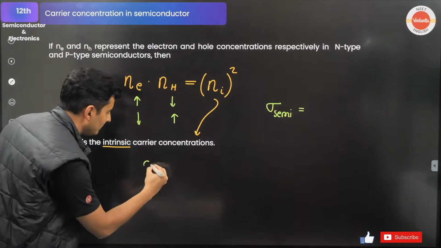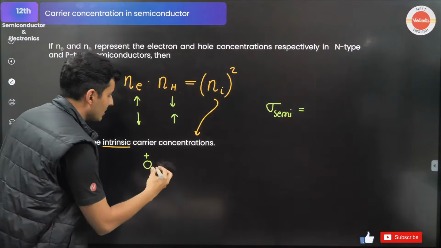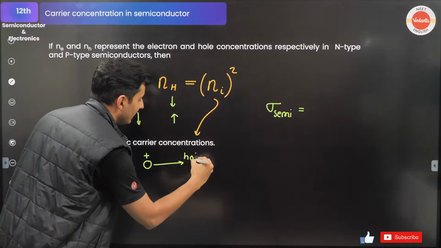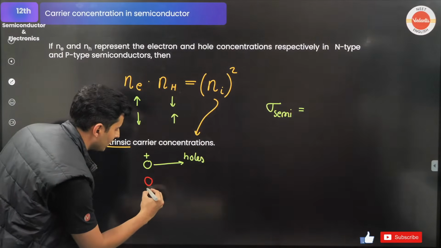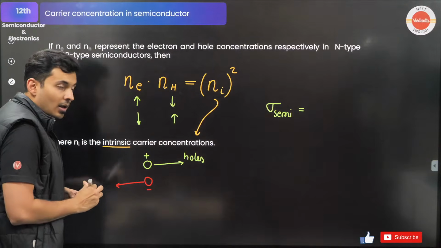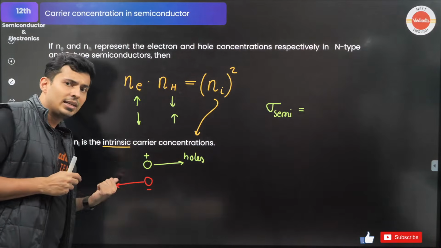A hole is nothing but a positive charge, a vacancy, a deficiency of an electron. If holes go like this, then you will see that the free electrons go like this inside the conductor, because of which the current will go towards the left side or right side or no current.